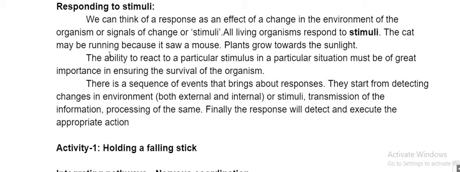Okay, responding to the last class, we have started coordination. In that, what we understand is that every body will respond, yes or no, to stimuli. Stimuli means some change in the environment. If any change occurs, suddenly we respond. That is called a response. The response time is different for different bodies. It depends on how you respond with your muscles. But actually, who said to respond? The brain said, the coordination system said that.